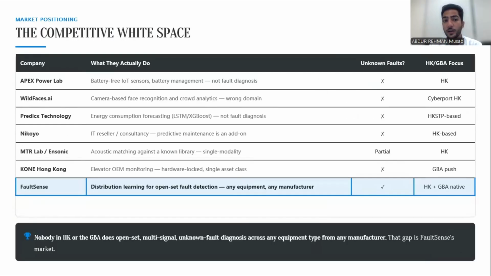All right, so our competitors. As you can see, the basic thing which is lacking in all our competitors is that they seldom identify the unknown faults, and that is basically what we are targeting. That's where FaultSense comes in.